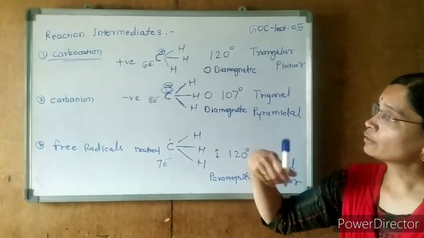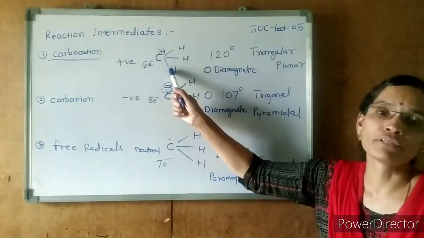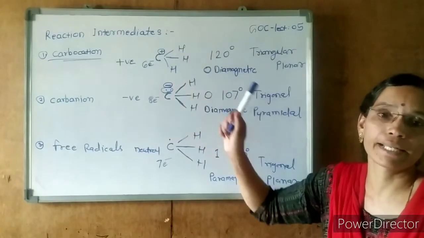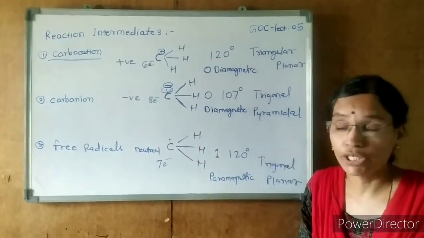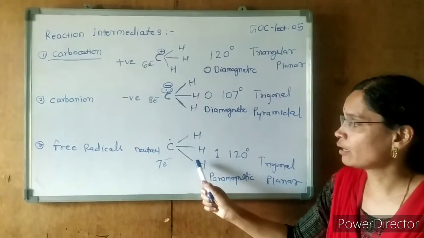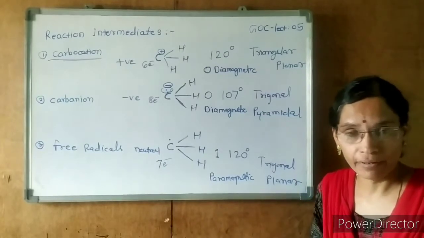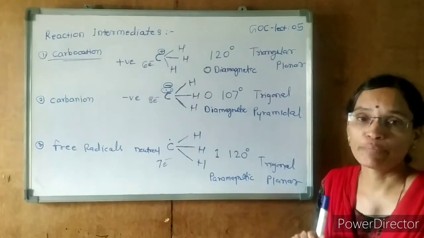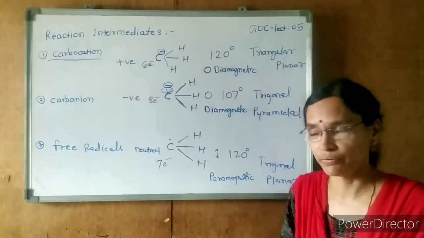And what is the behavior of this species? Carbocation is electron deficient. Carbanion is electron rich. And carbon free radical is also electron deficient. Carbocation electron deficient, carbanion electron rich, and free radical electron deficient.